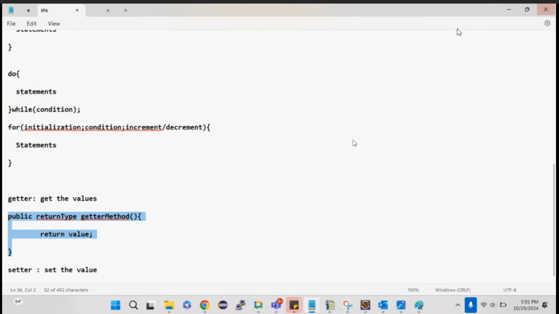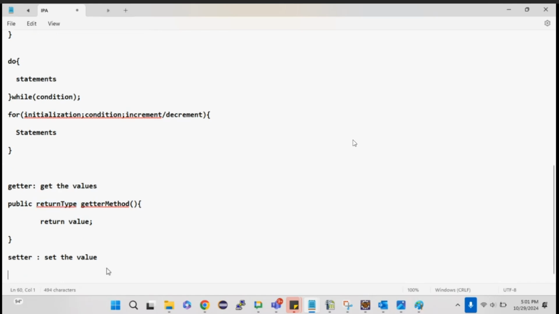That is return type. I need to give a return type because next is the getter method. So obviously I will be giving the getter method over here, and then it will return a value. Obviously getters are used to get the value, right? So based on the return type, it will return a value. The return value is based on the return type.